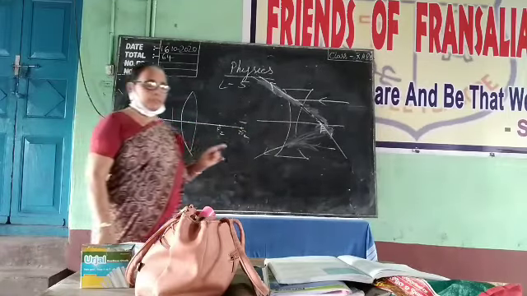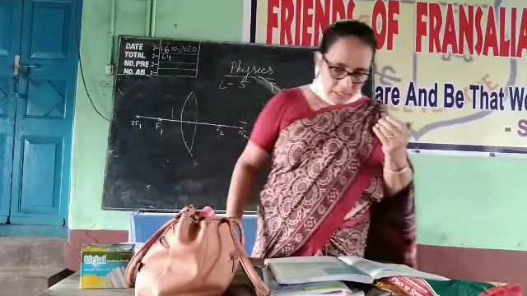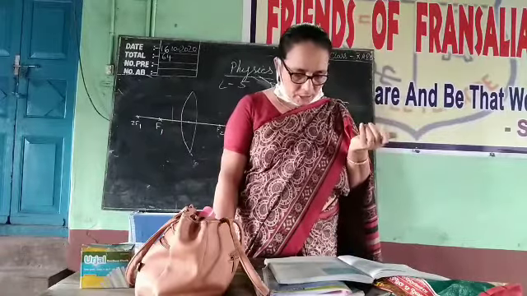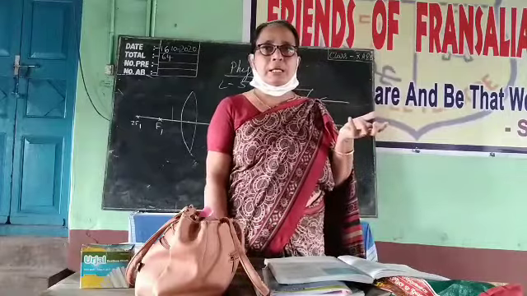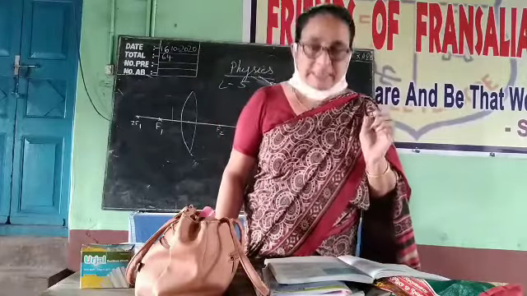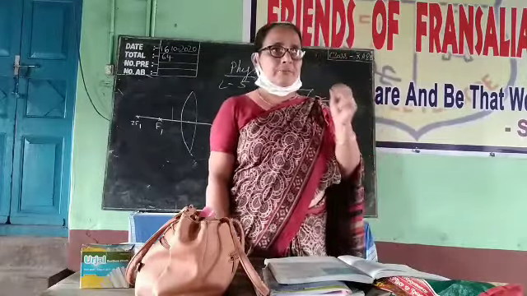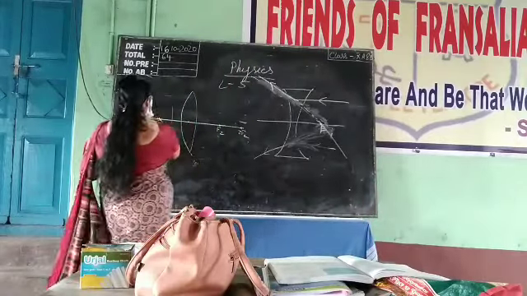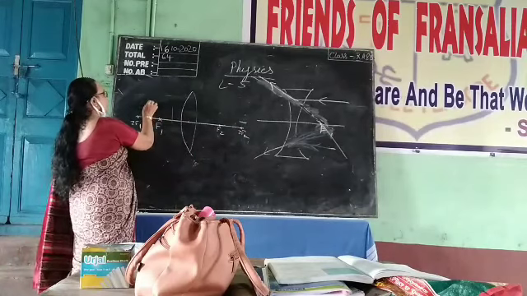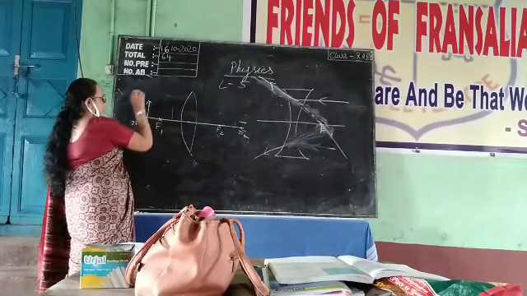These are the important points. First, step by step, they are given. First draw the principal axis, then draw the lens, then mark the points F1, 2F1, F2 and 2F2. Then keep the object. Which place do we have to keep the object? Anywhere you can keep the object. The different positions are there. Suppose we are keeping the object in between 2F1 and F1.